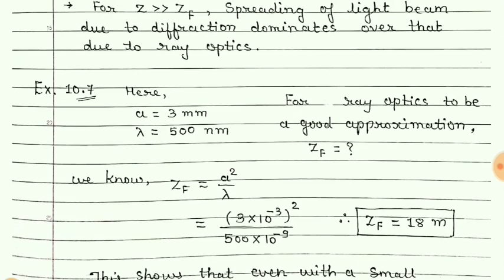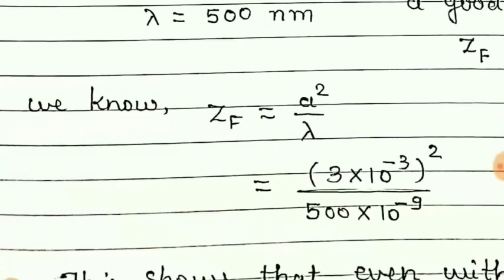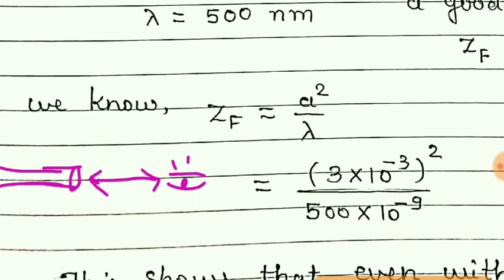It means, if you are using any instrument, suppose this is an instrument from where the light is passing to our eyes, then generally during our practicals or experiments, the distance of the instrument from our observation is less than 18 meter. So for such cases we can use the calculations related to ray optics.